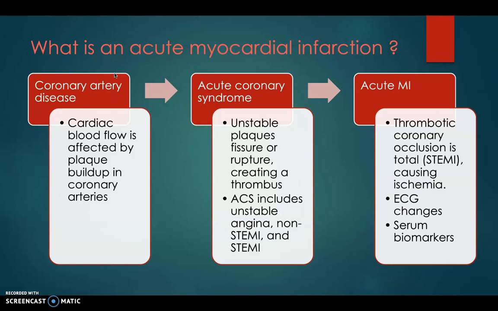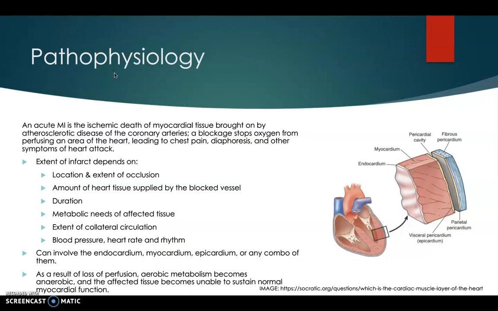Acute coronary syndrome encompasses unstable angina and STEMI itself. For the purpose of this case study, we'll focus on STEMI, which is the total occlusion of a coronary vessel leading to ischemia. It's diagnosed based on EKG changes and serum biomarkers. An acute MI is the ischemic death of myocardial tissue brought on by atherosclerotic disease of the coronary arteries.